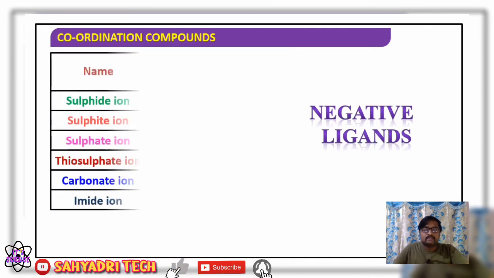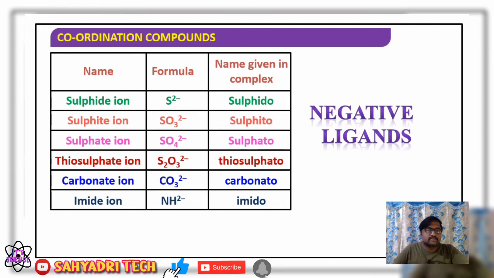Coming to the sulfide ion S2 minus, sulfido. Sulfite SO3 2 minus, sulfito. Then sulfate ion, SO4 2 minus. If it acts as a ligand, how is it named? Sulfato.